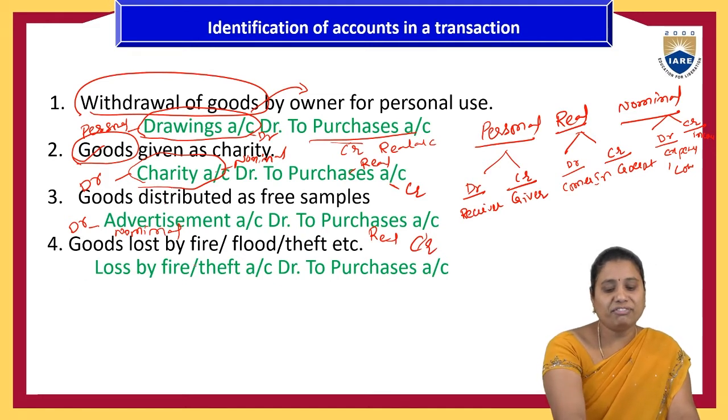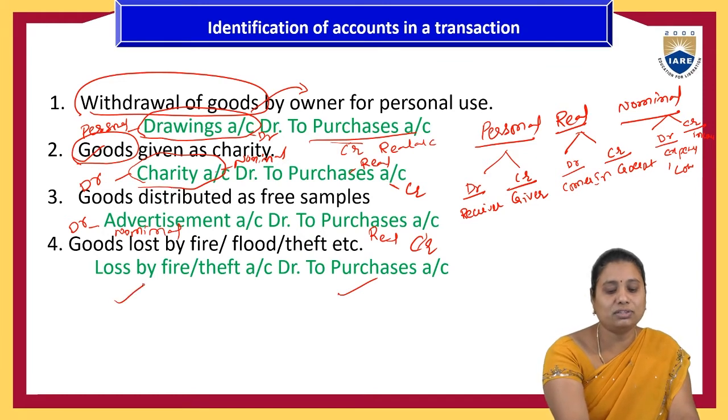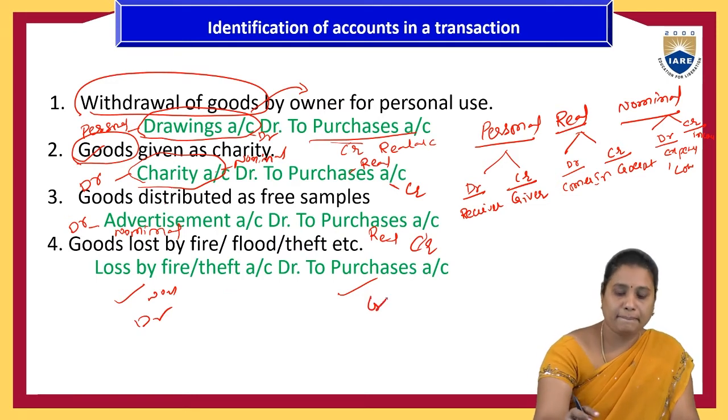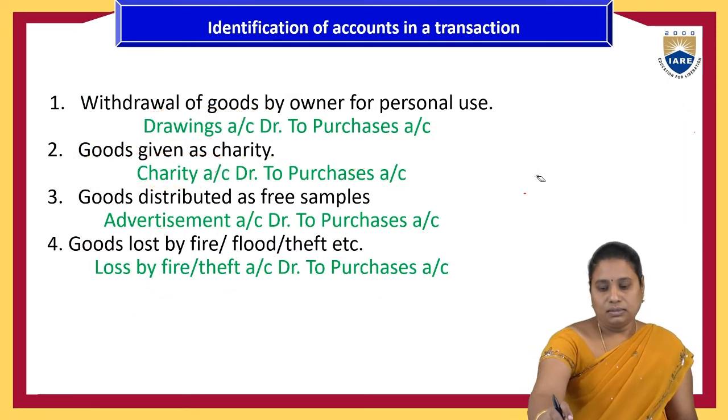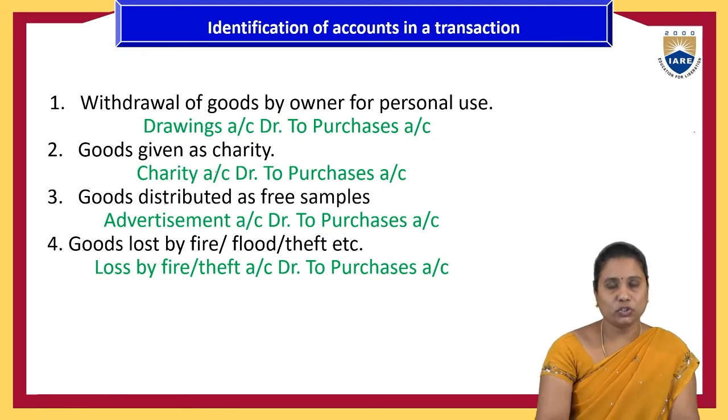And goods lost by fire, flood, theft, etc. So purchases account and loss by fire, theft, etc. Loss is again a nominal account, so it is the debtor, and purchases is the creditor. So like this, we need to identify the accounts in one transaction.